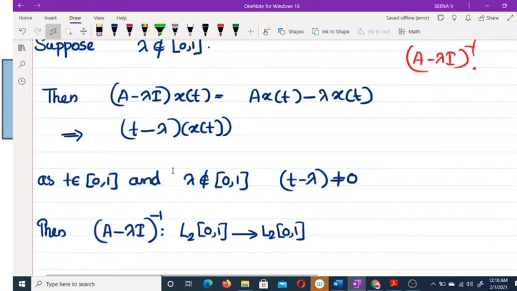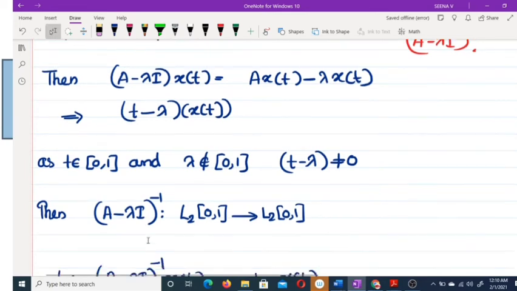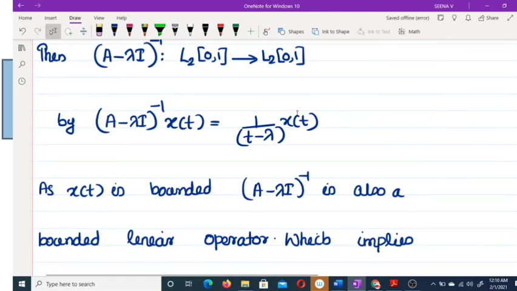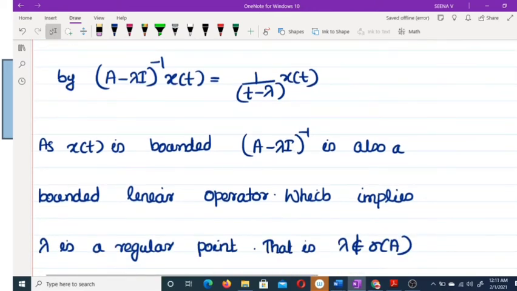So we can define the inverse of A − λ as 1/(t − λ) times x(t), because t − λ is never 0 if λ does not belong to [0,1]. Therefore A − λ is invertible, and it is also bounded. Why? x(t) is in L2[0,1] and it is integrable, therefore it is bounded.